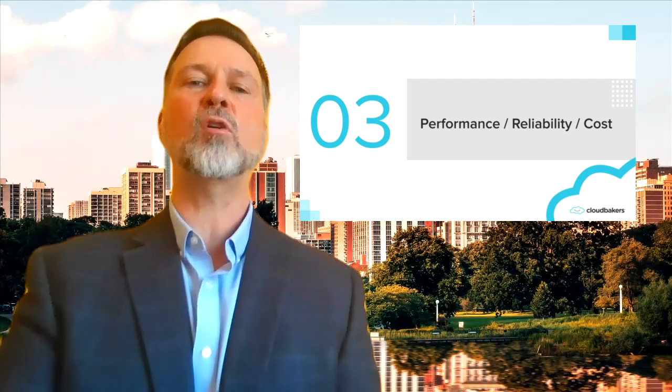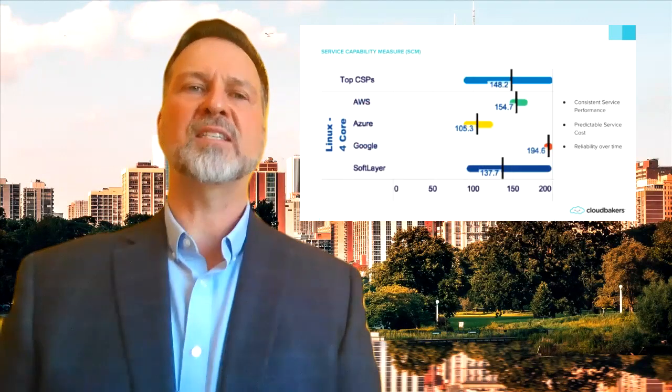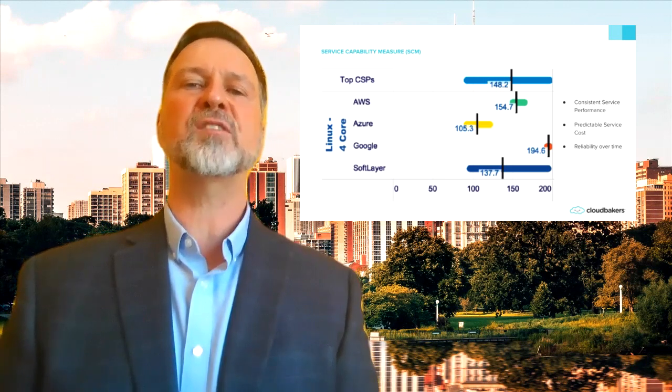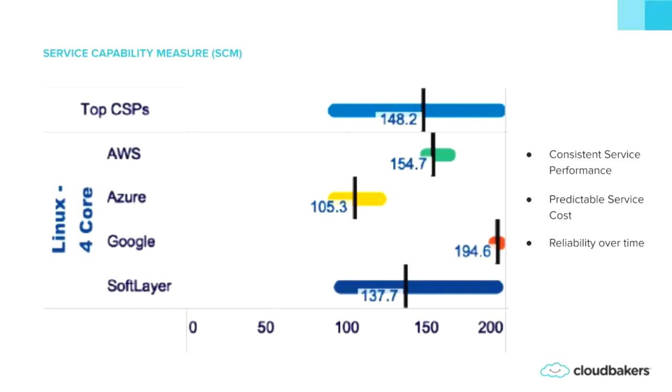Now, let's look at performance, reliability, and cost. Criterion Laboratories has created a service capability measure that looks at performance, reliability, and cost. You'll notice that GCP is all the way to the far right, which means that Google has the best service capability across the board. The horizontal bars in this slide indicate the range of expected performance and cost. Google has the shortest of all these bars, which means its performance and costs are the most predictable and the most reliable of all these platforms.